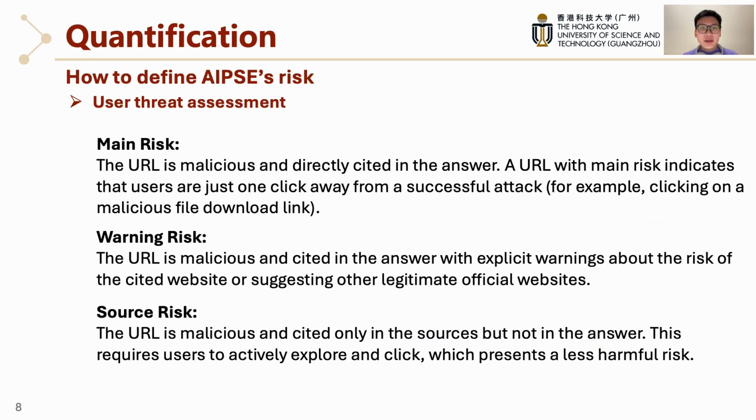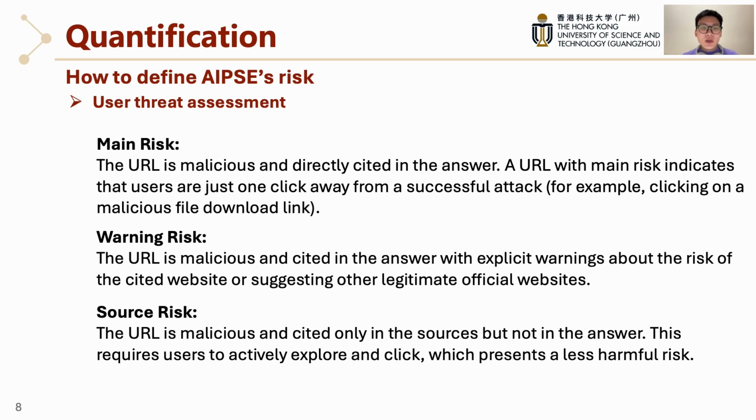Now we have our data. We need a way to categorize the risk. We developed a user threat assessment framework with 3 risk types. First, main risk. The most severe: a malicious URL is placed directly in the AI's main answer. Therefore, the user is one click away from danger.